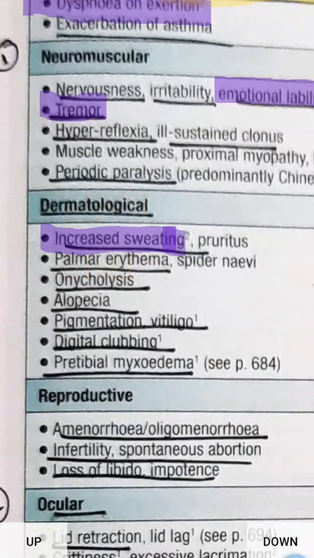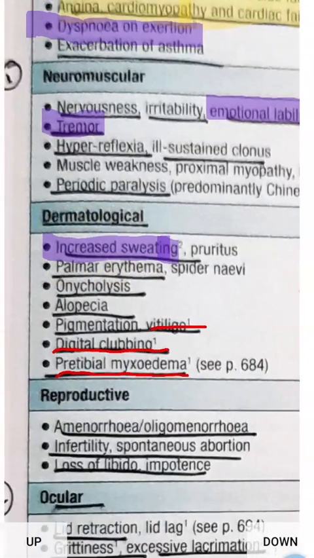Then pruritus can occur, palmar erythema, spider nevi, onycholysis, alopecia. Then pigmentation, vitiligo, digital clubbing. Vitiligo and digital clubbing are seen in Graves' disease. Pretibial myxedema, vitiligo, pigmentation are seen in Graves' disease.